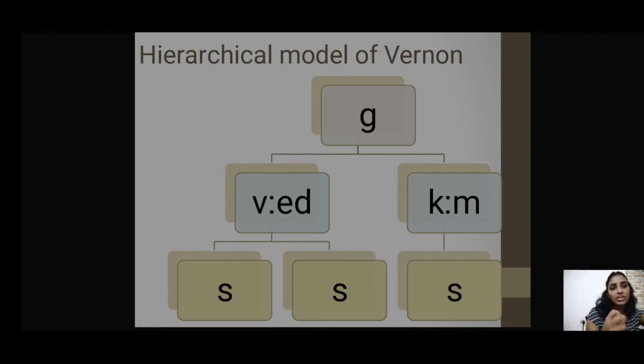If you look at this particular picture that I've made, it looks like an inverted tree. Not the normal tree, but the inverted one, where there is a root, that is the general factors, then comes the stem, and the branches spread further. So this is just like an inverted tree, where general factors are at the highest level and specific factors at the lowest or bottom level.